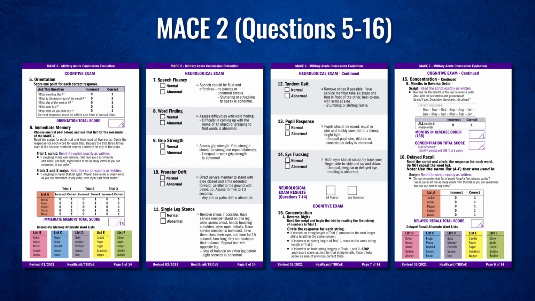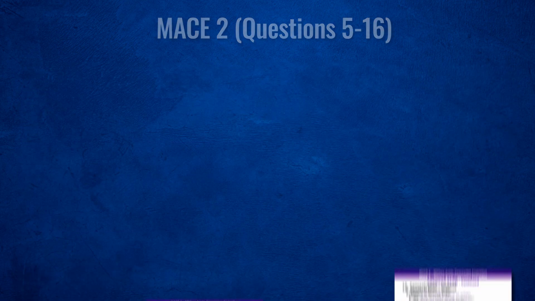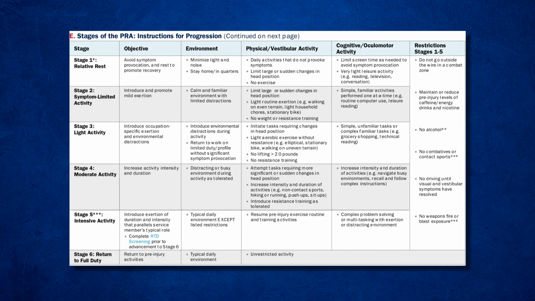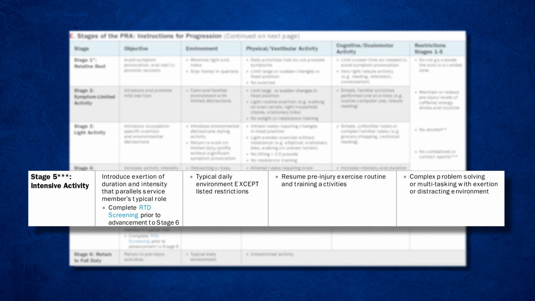If the service member fails the cognitive exam on the second attempt, you should refer to either neuropsychology or speech-language therapy for further evaluation, depending on what services are offered at your MTF. Of course, the service member should remain at stage 5 until they have either passed their cognitive exam or have been cleared by a specialist.